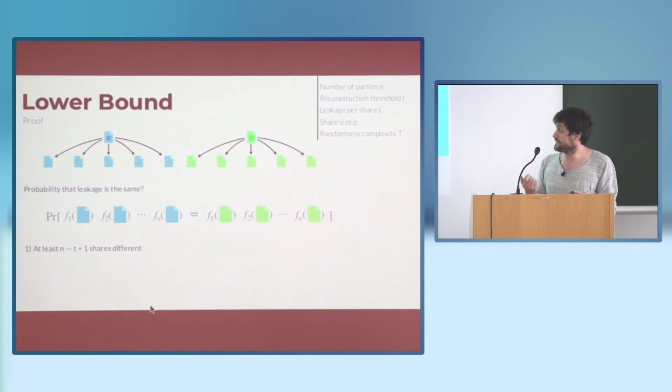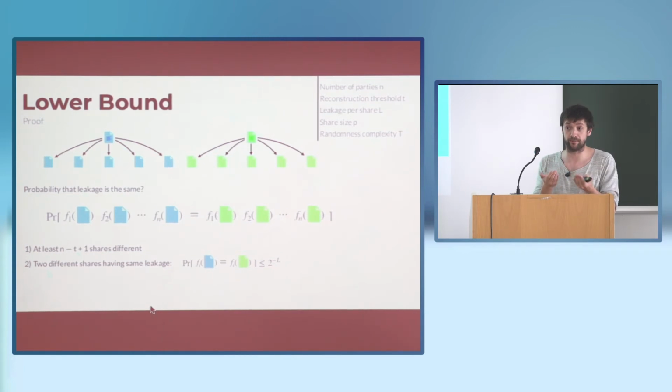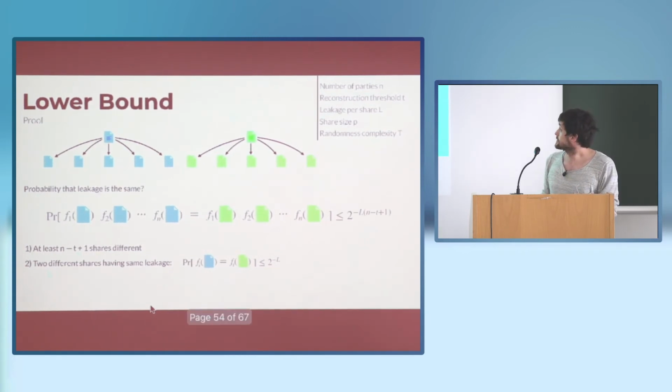That means that, because the secrets are different, at least n minus T plus 1 shares are different. We get this from the correctness. And because the leakage functions are random, we will have n minus T plus 1 shares where we have a probability of 2 to the minus L of getting the same leakage. So this immediately gives us this probability.